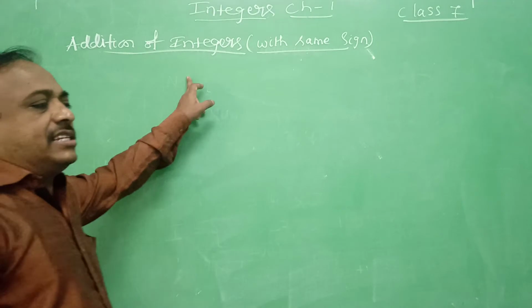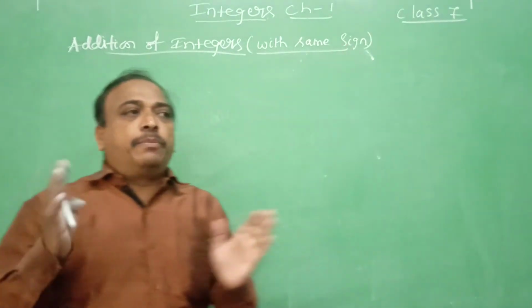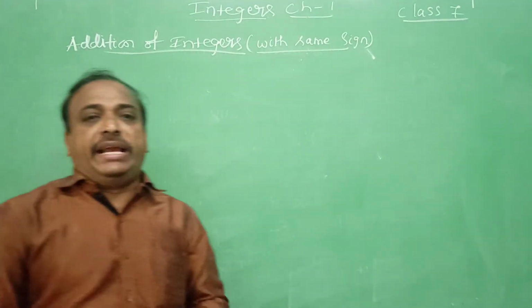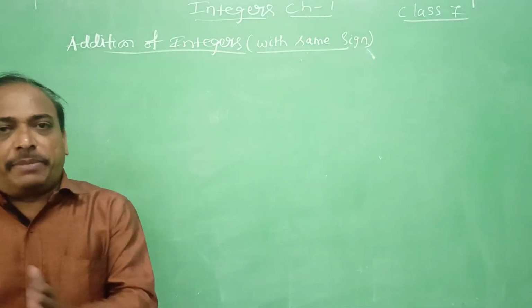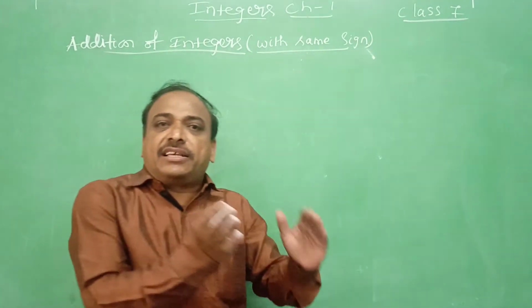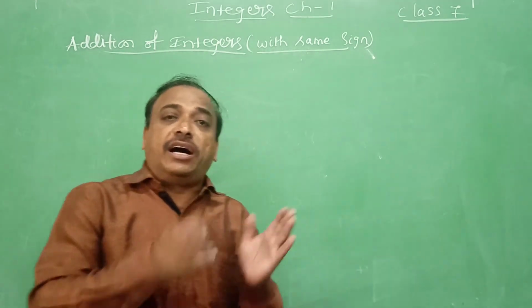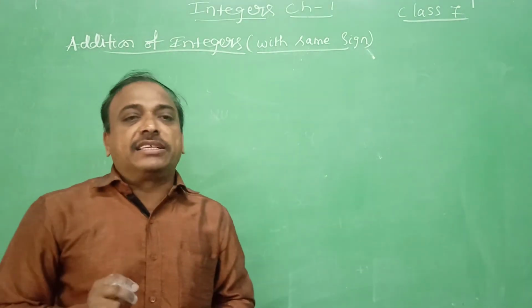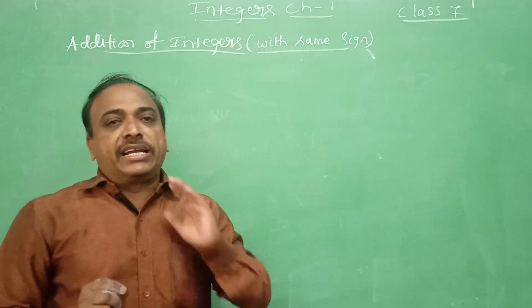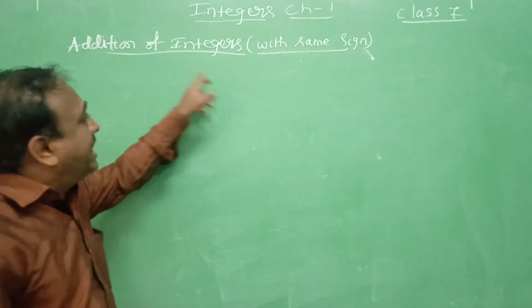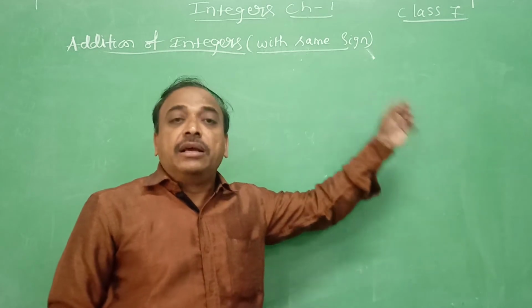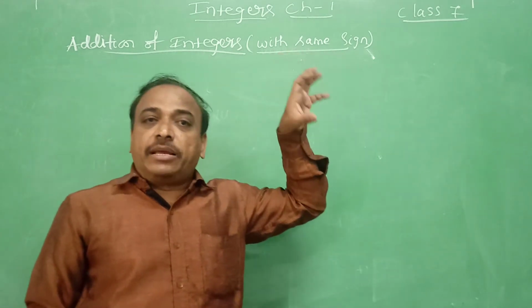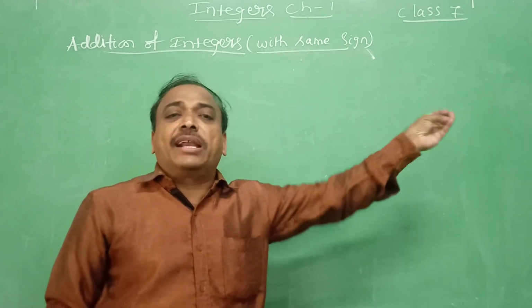Addition of integers with the same sign. Either both are plus or both are minus. Same sign means, positive integers are represented by the plus sign, negative integers are represented by the minus sign, as we already learned in the earlier classes. Positive numbers, negative numbers. So addition of integers with the same sign means either both are plus or both are minus.